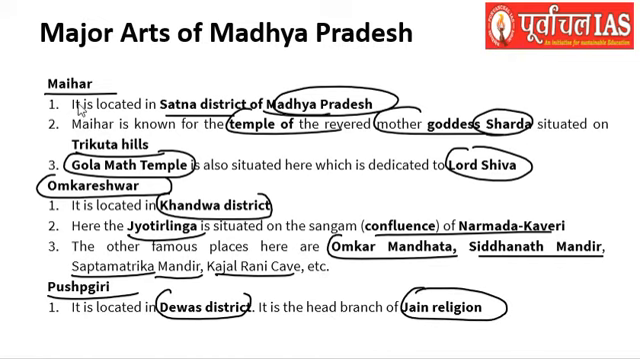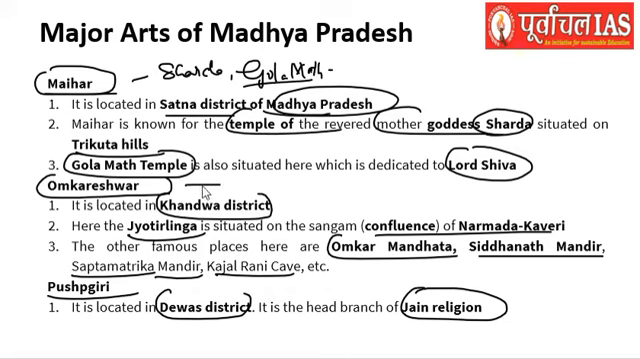Okay, so here we have discussed about Mehar, and the important point here that needs to be remembered is that there is this temple of Sharada Devi, and Gola Math temple, that is something which you need to remember. Omkareshwar, here there is this Jyotirling along the confluence of Narmada and Kaveri, that is important. Then Pushpagiri itself is a head branch of Jain religion.